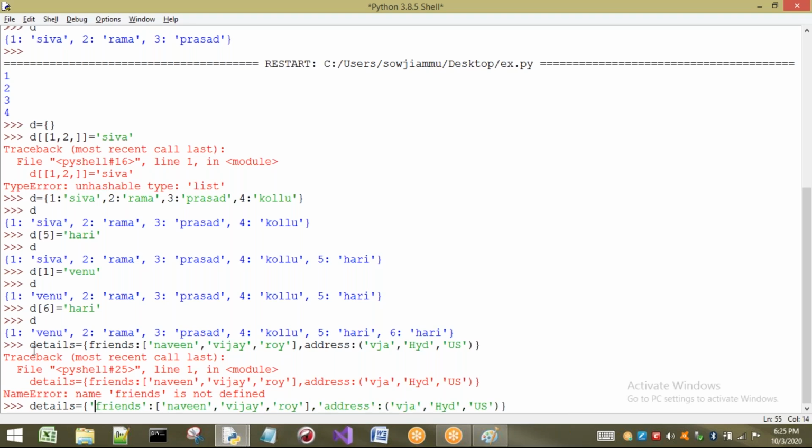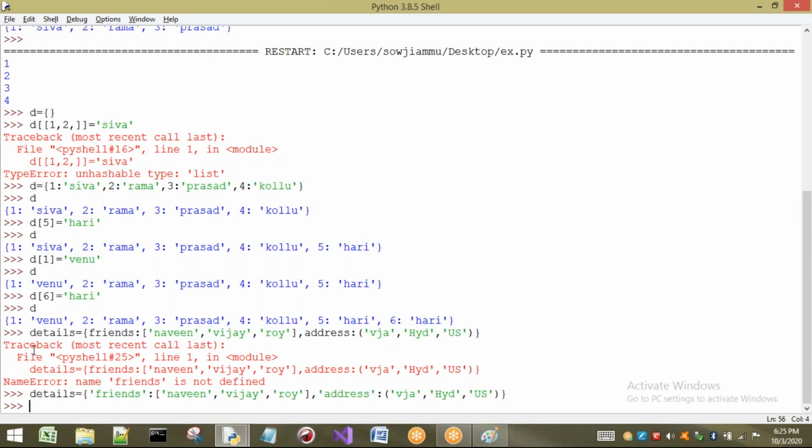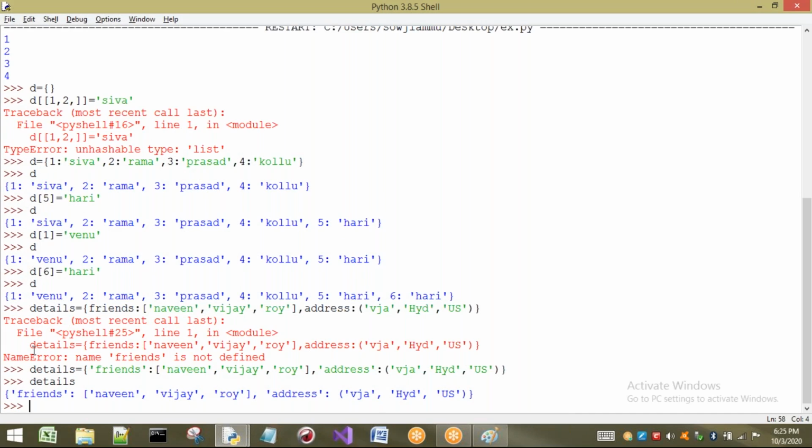Okay, right. Now if you press enter, what happens? Some dictionary has been created internally. Let us see how it is created. See, for friends we are going to have a group of elements, and for address also we have a group of values. In this way we can create multiple values for a single key.